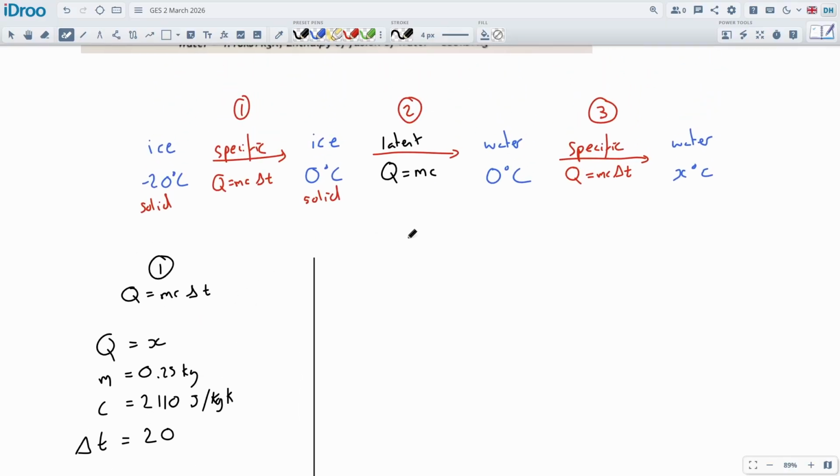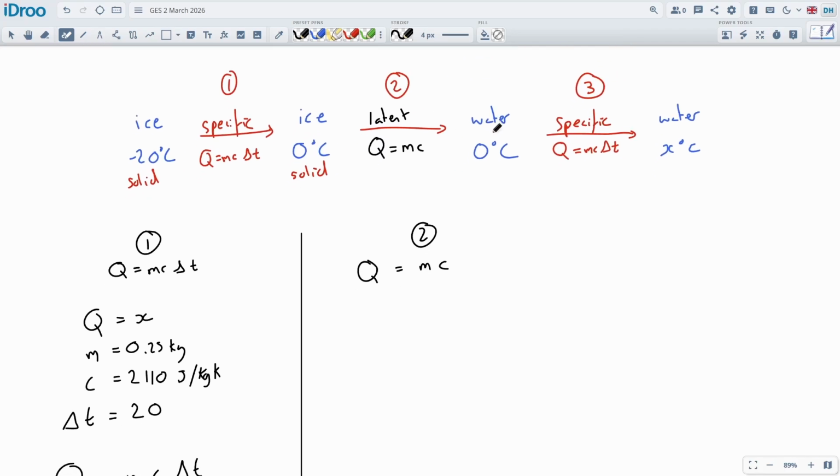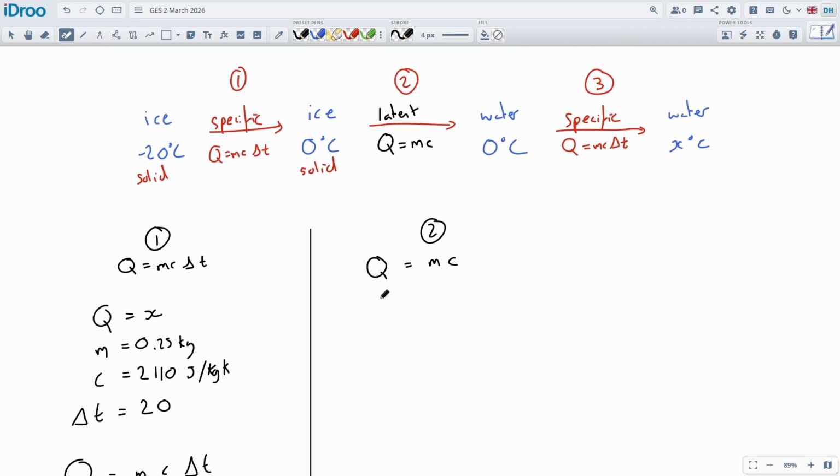Now we're going to do the latent, which is going to be part two. This is going to be melting the ice, so it'll be a QmL, because again there's no temperature change in a phase change. We're actually changing how the molecules pack together, going from ice, which is a crystalline structure, into water, which is non-crystalline, and that takes a lot of energy. So we've got Q, M, C, and we've got nothing else in here. We're going to calculate how much energy it requires. The mass will stay the same. It'll still be 0.25 kg.